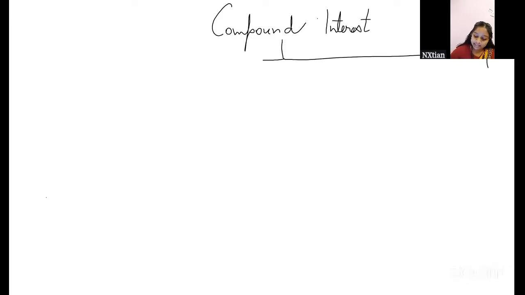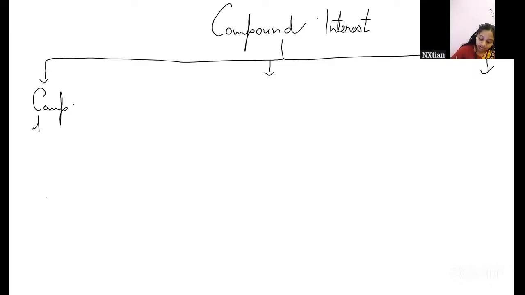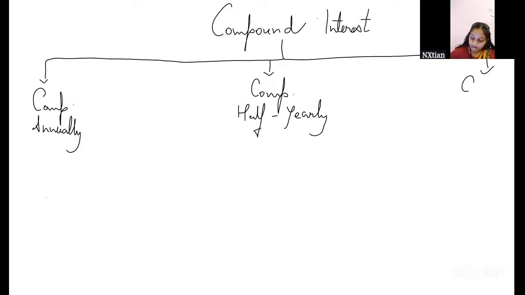Compound interest, like I said, has three durations. Okay, we have compounded annually, compounded half yearly, and compounded quarterly.